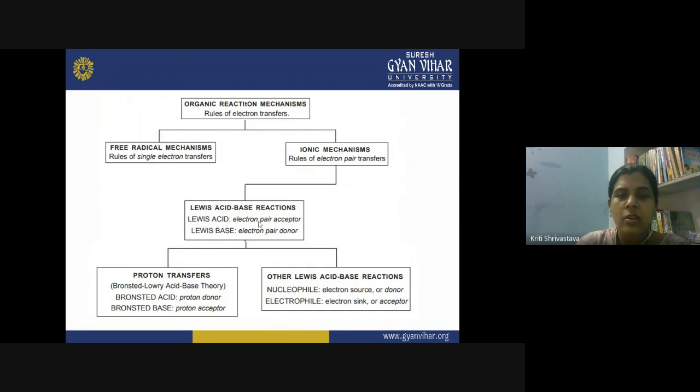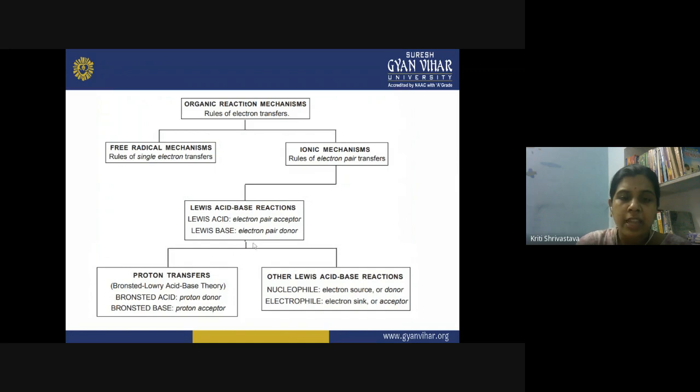So it becomes the electron pair acceptor in your reaction. And what is a Lewis base? It is an electron rich species, and in the reaction it becomes the donor of the electron pair. So such types of compounds, when they react together, exchange the electron pairs. So a Lewis acid which is deficient in electrons becomes the electron pair acceptor, and a Lewis base which is containing a rich electron density becomes a donor. So the base donates the electrons, the acid accepts them, and there is formation of a covalent bond.